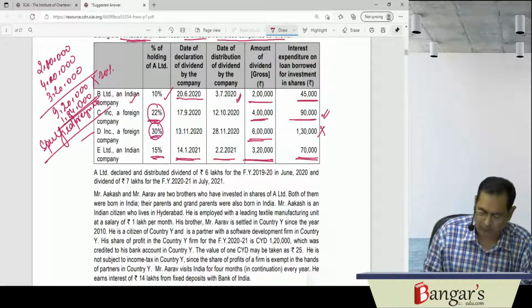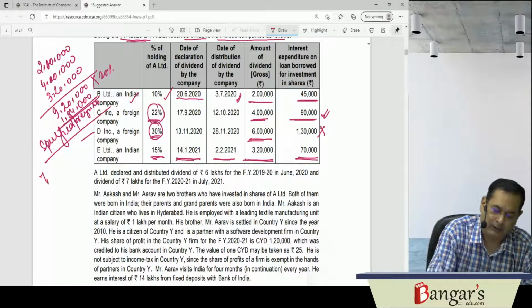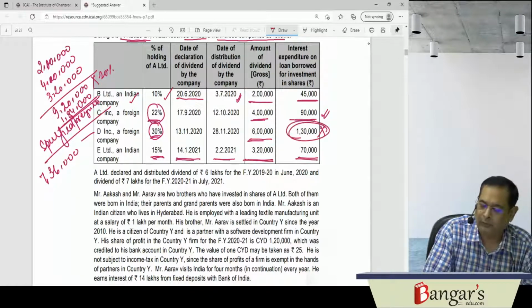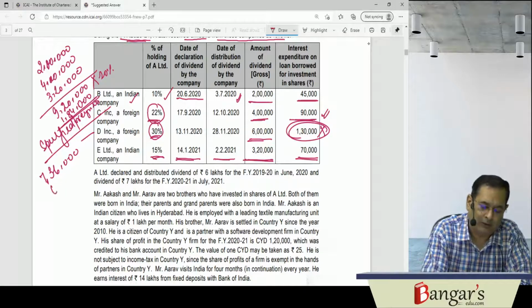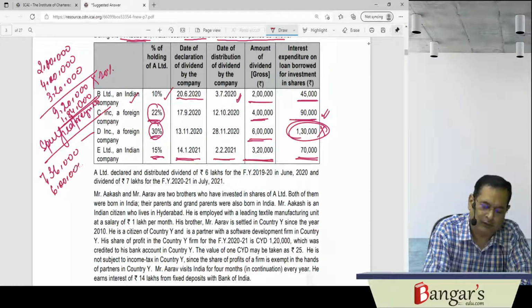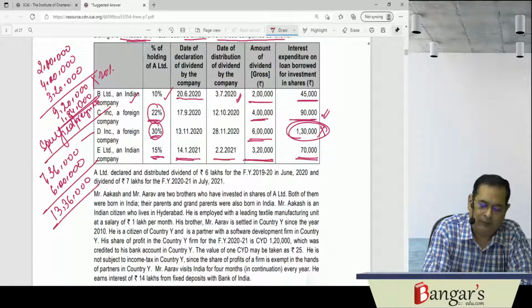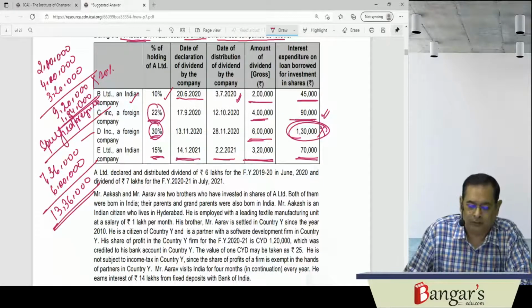So 920 minus 184, sorry, it will be 7,36,000 rupees. Besides this, no expenditure will be allowed from the dividend earned from a specified foreign company. 6 lakh rupees is this dividend. So 13,36,000 is the amount of dividend which will be taxable in the hands of A Limited.